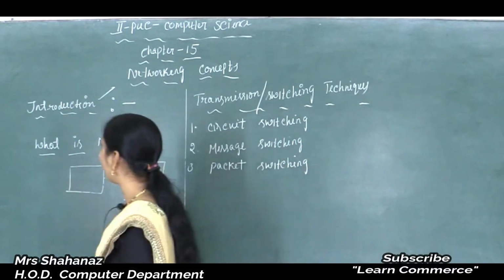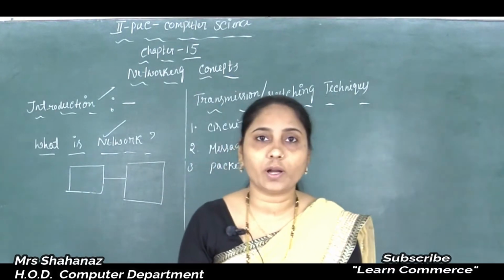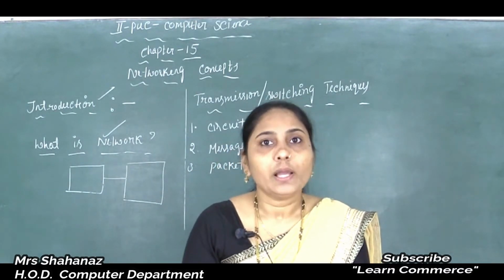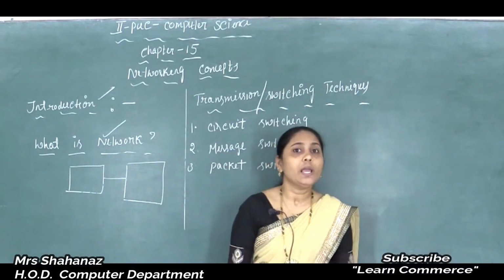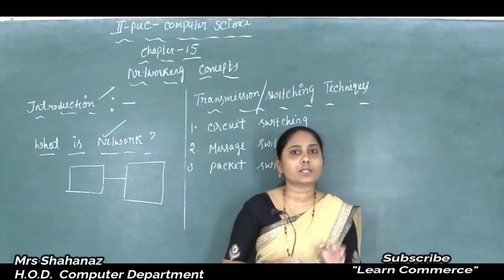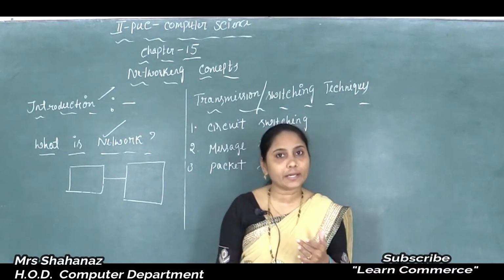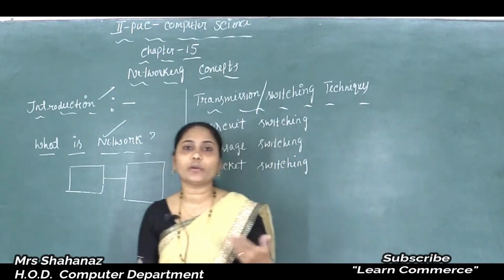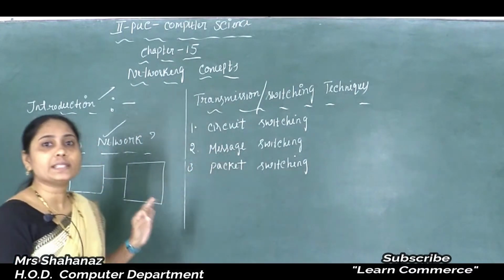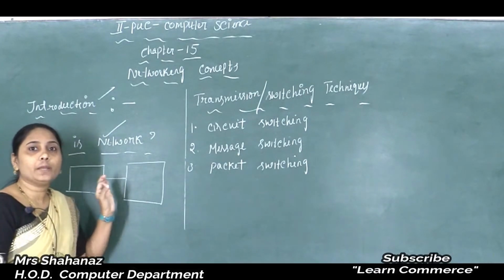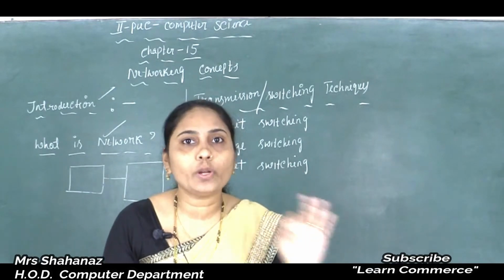Now, what is a network? It's a very important 1 mark question. What is a network? We can say a network is an interconnection of autonomous computers. Clear this point here? If they ask what is a network for a 1 mark question, no need to write whatever I said in our introduction, that applies only for 2-3 marks. The correct point: what is a network? You need to write the meaning. The meaning is that a network is an interconnection of autonomous computers.